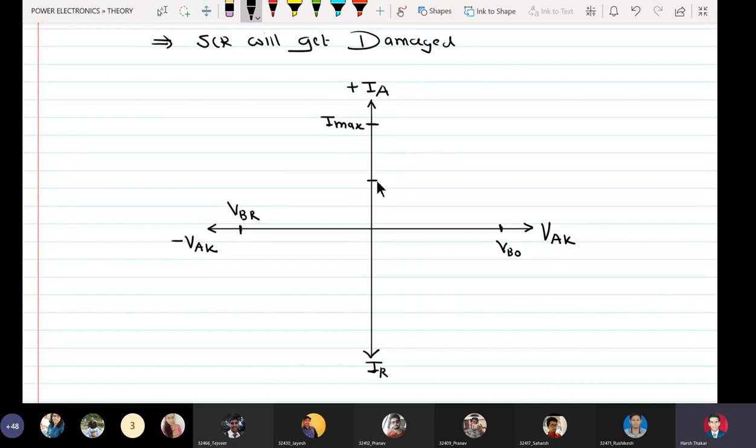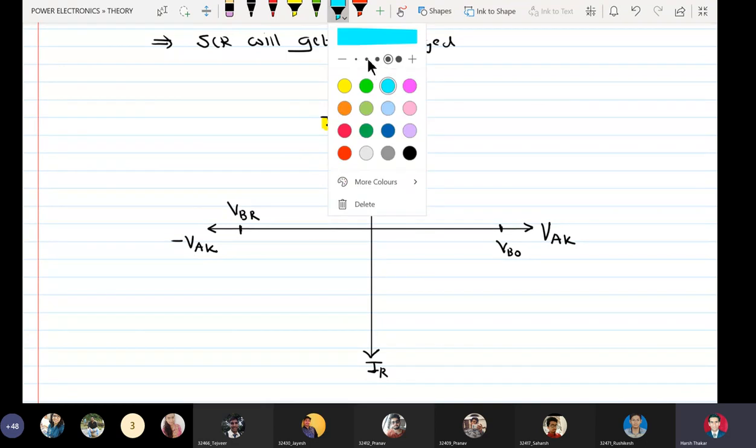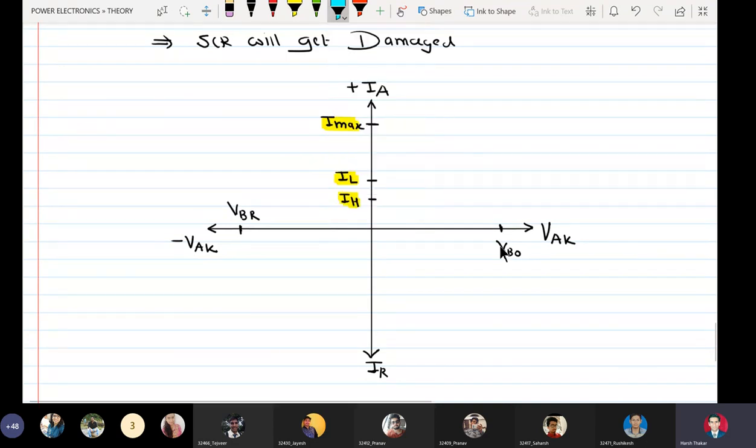I have a latching current here, and another value which is holding current. So we have Imax, IL, IH, and the voltage values VBO and VBR.